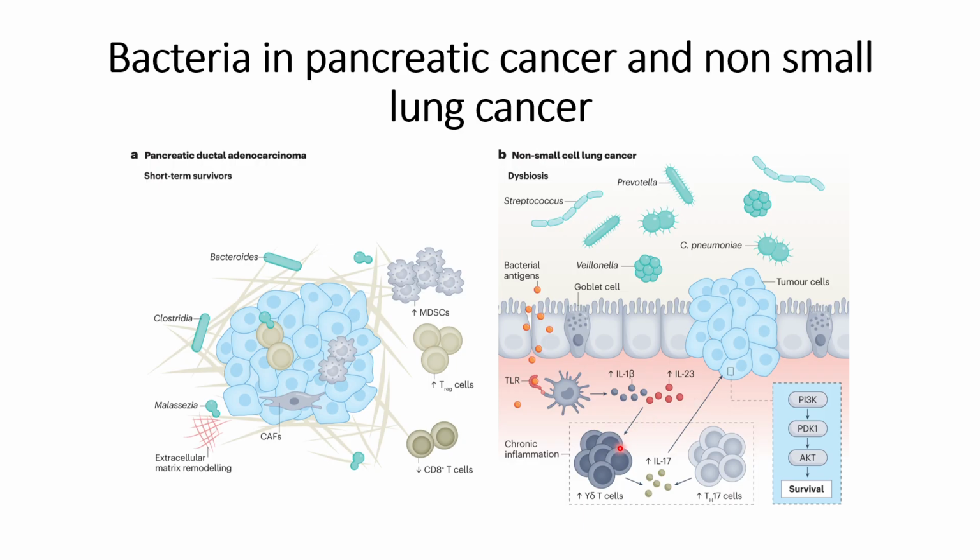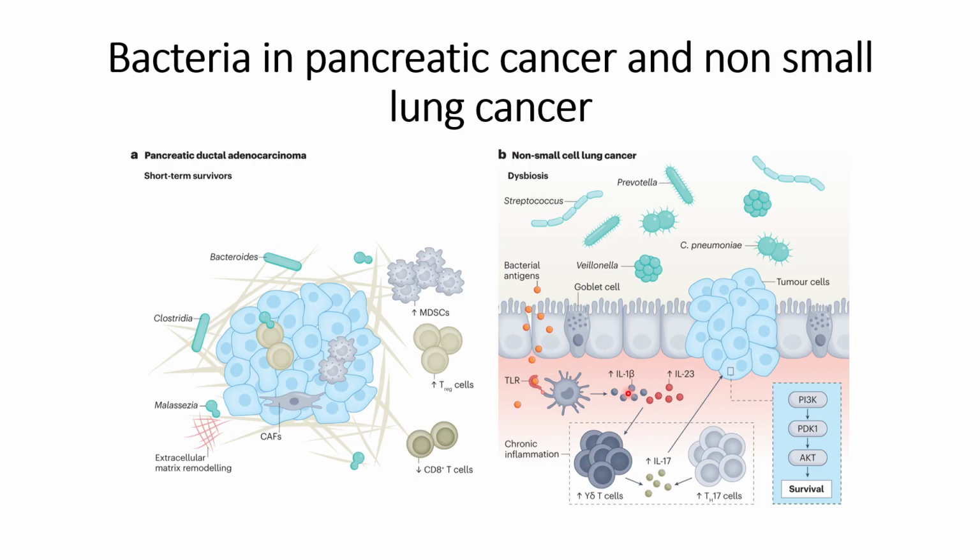At the same time, it will also upregulate gamma delta T cells, interleukin 17, and Th17 cells, and this will help in chronic inflammation, and this chronic inflammation will further promote tumorigenesis in non-small cell lung cancer.